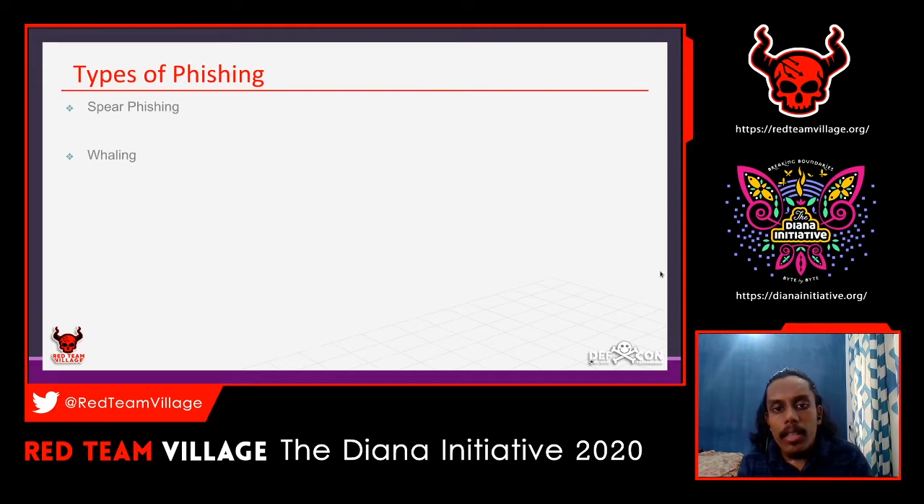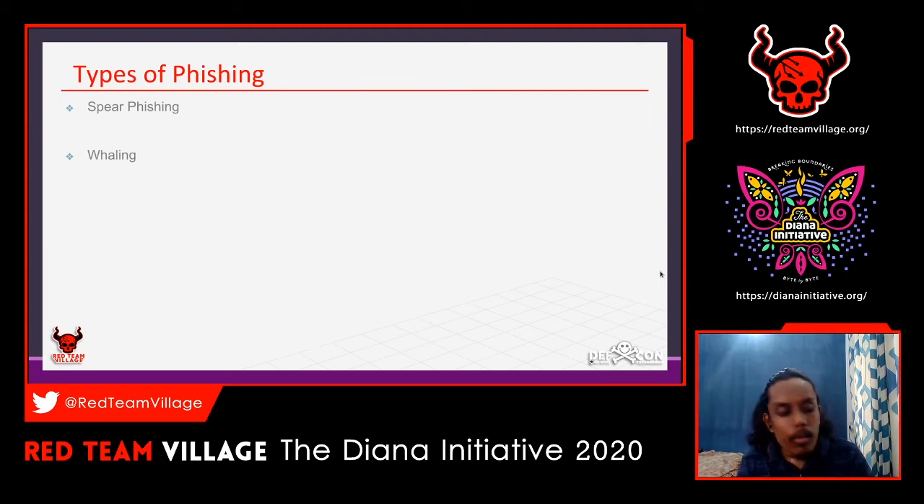But the attacker is not 100% sure that the victim will click, or that the victim will fall into his trap, because most of the time he's just sending it without any particular motive. So that can be called regular phishing.